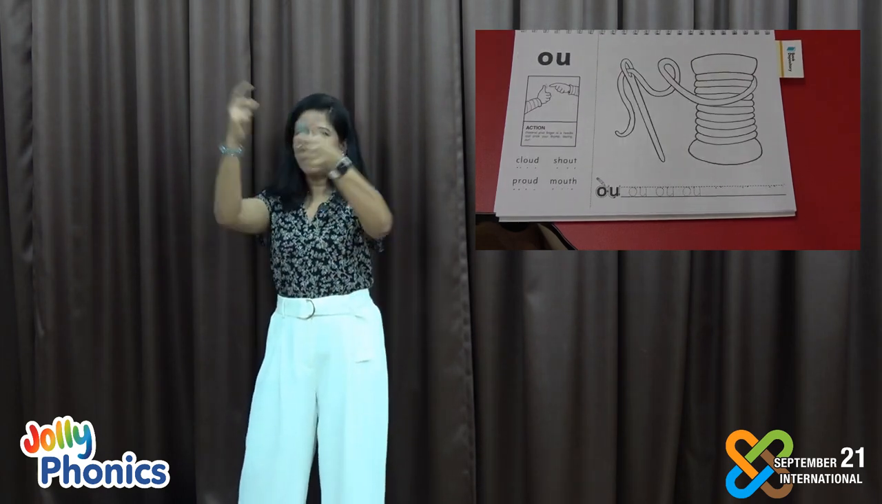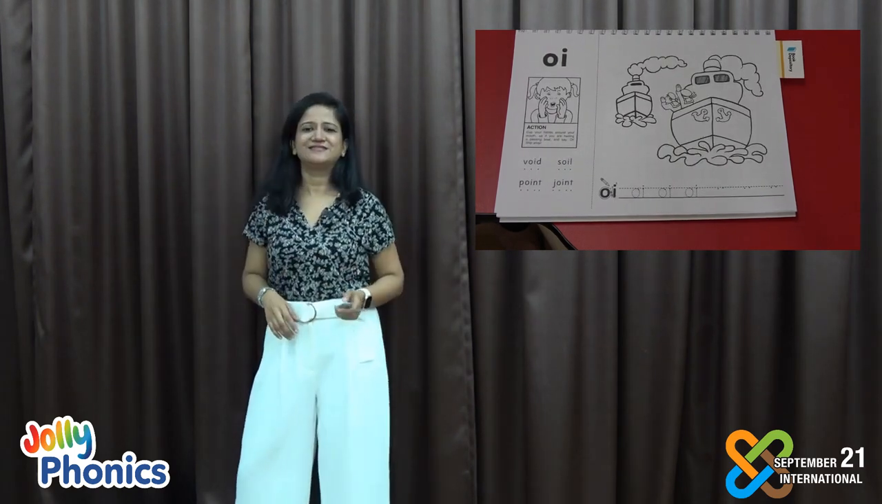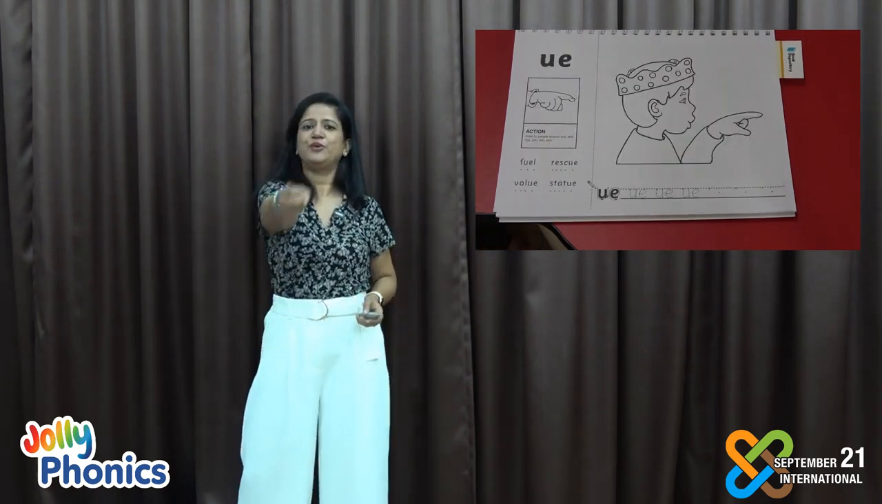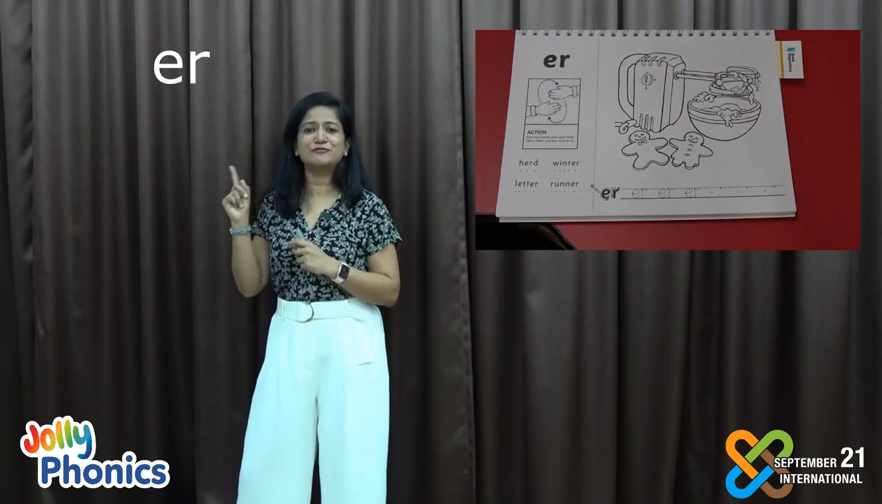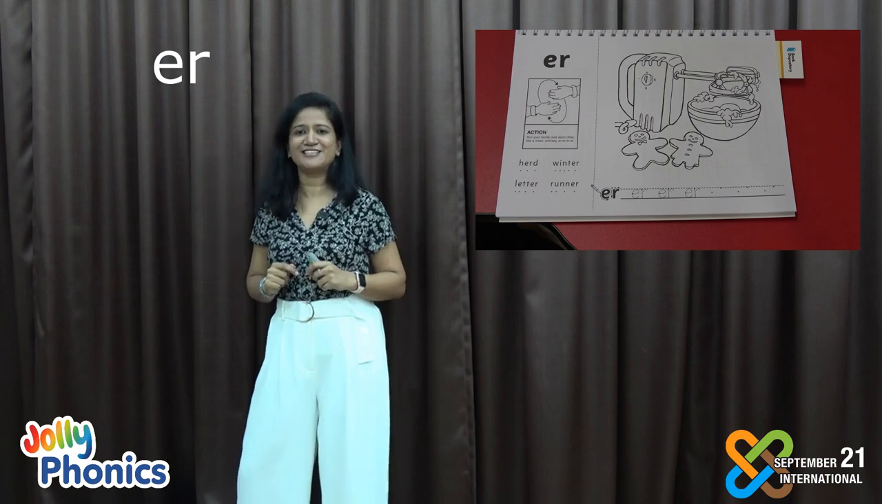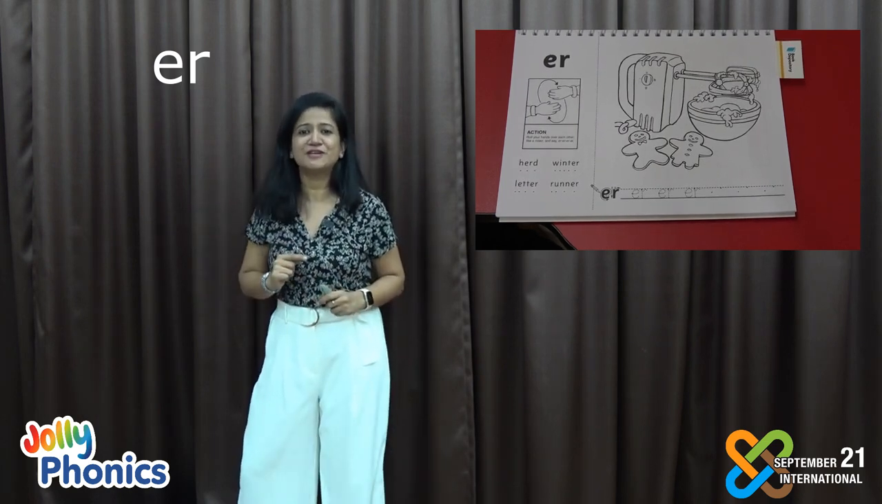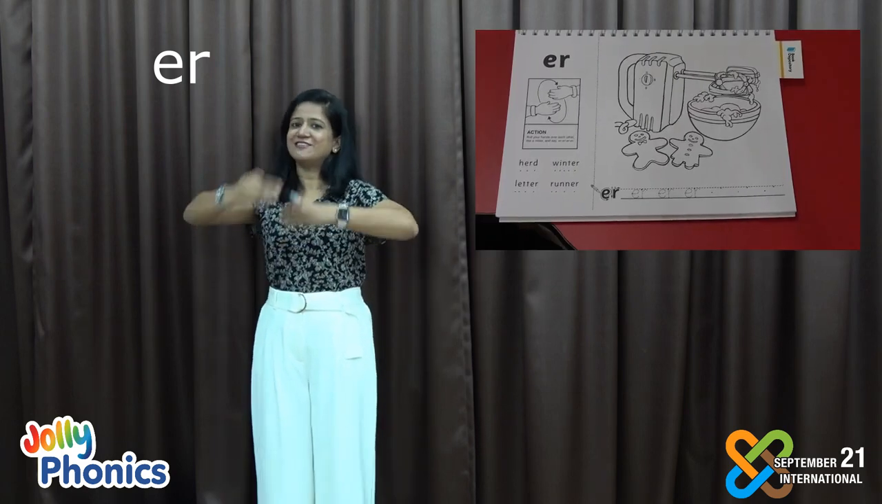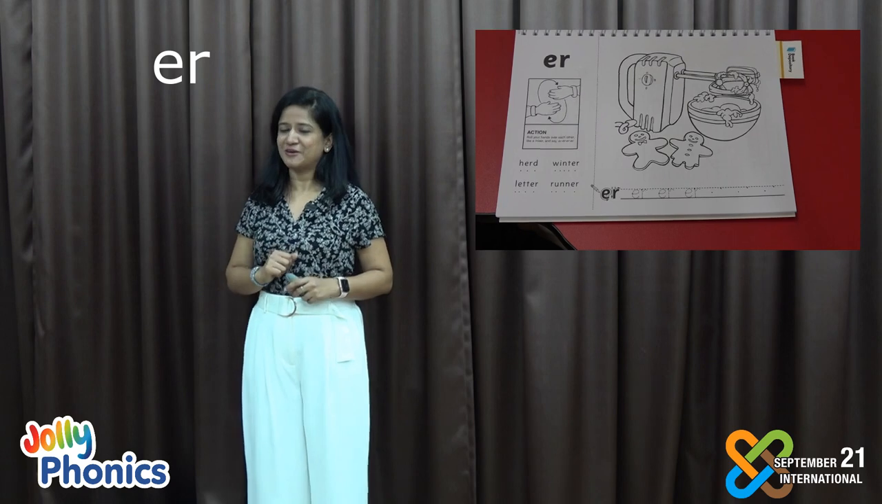This is ow. Oi. You, you, you. Now for this particular sound, this is the 41st sound of Jolly Phonics, and again it has 2 pronunciations. In British English, we pronounce it one way, and in American English, we pronounce it as R.